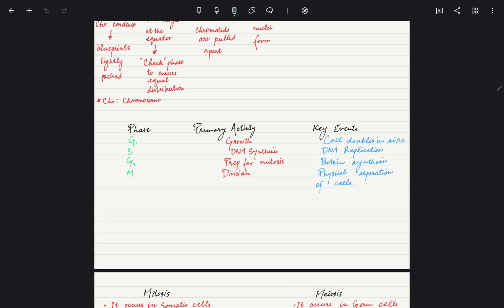Chromosome. CHR is chromosome. The phases are G1, S, G2, and M. G1 is growth, and the key event is that the cell doubles in size. In S, the primary activity is DNA synthesis, and the key event is DNA replication. G2 is the preparation for mitosis, and the key event is protein synthesis. M phase is the division phase, and the key event is the physical separation of cells.